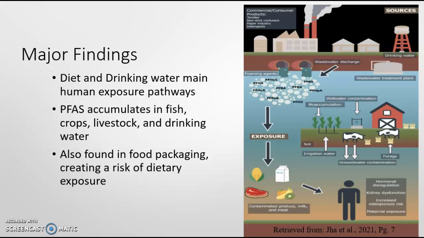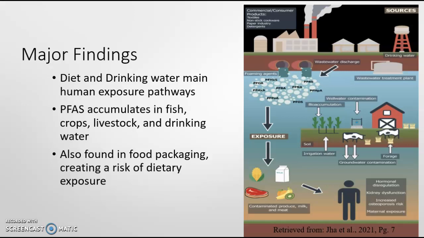Major findings include that the human exposure to PFAS occurs mainly from diet and drinking water. PFAS can accumulate in crops, fish, livestock, groundwater, and drinking water, leading to human exposure. PFAS is also found in food packaging, creating a risk of dietary exposure.